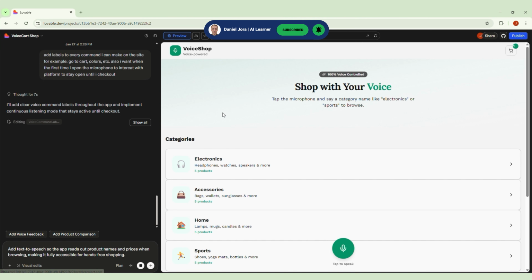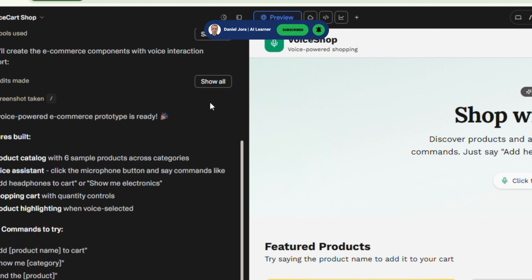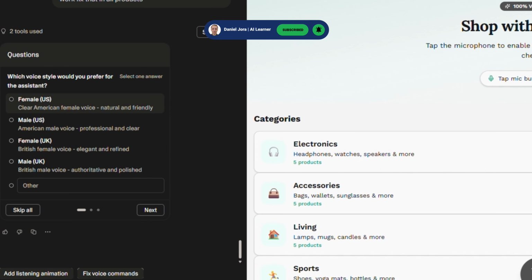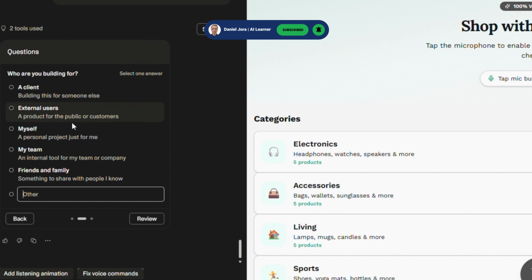This is the first look. Nice? Do not forget to give permission to Lovable for the microphone. Let's see what voices we can pick. We have a female and male from the US and a female or male from the UK. Let's pick the female from the US.